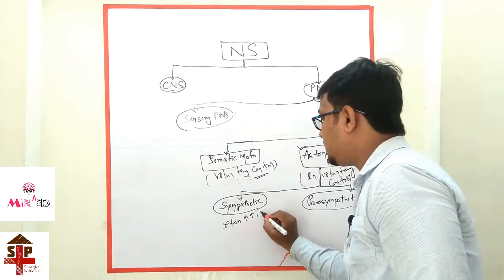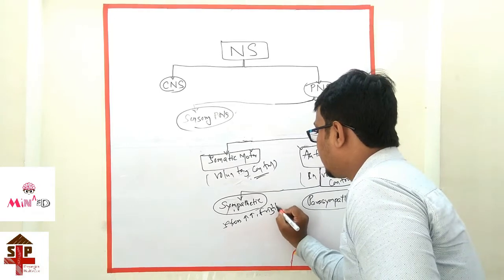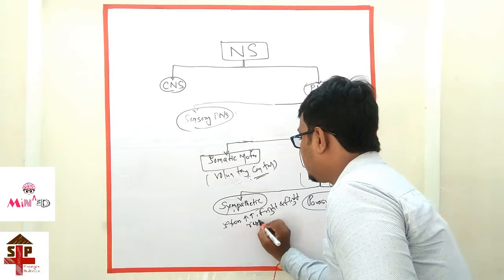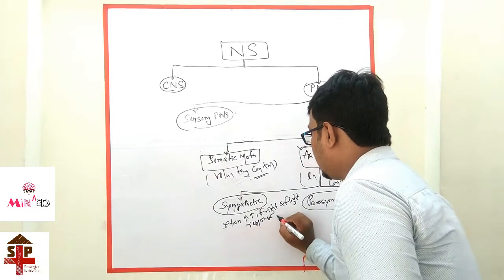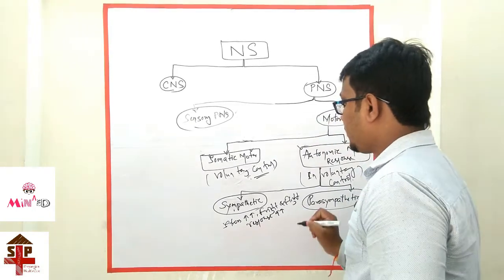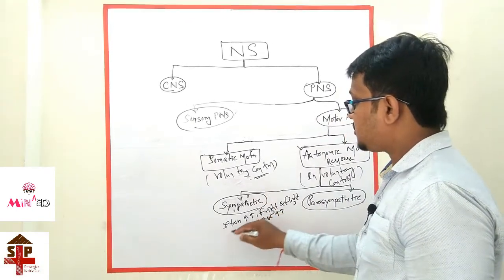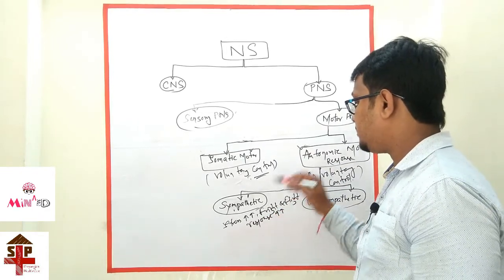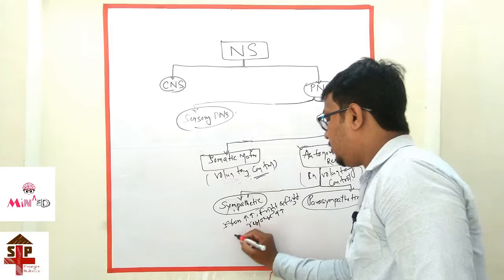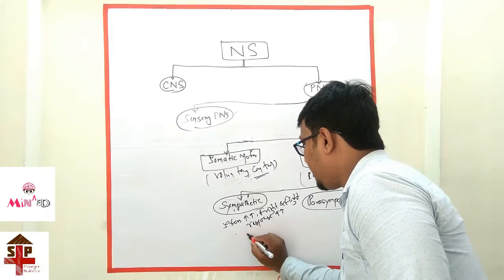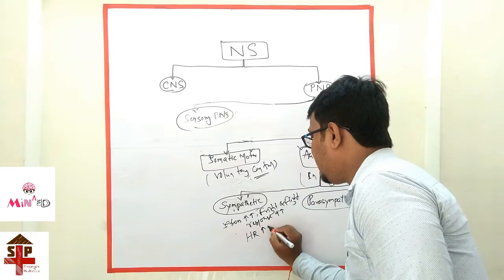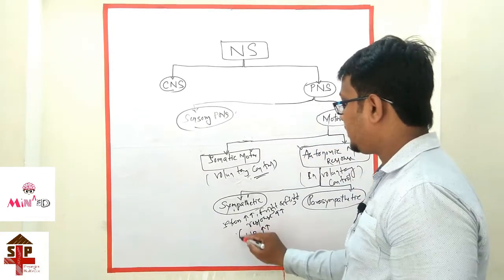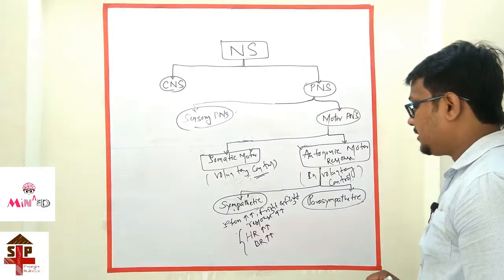Stress increases means the fright and flight response increases. In sympathetic action, the stress increases. When the stress increases, then the fright and flight response occurs, so that it automatically increases heart rate and breathing rate.